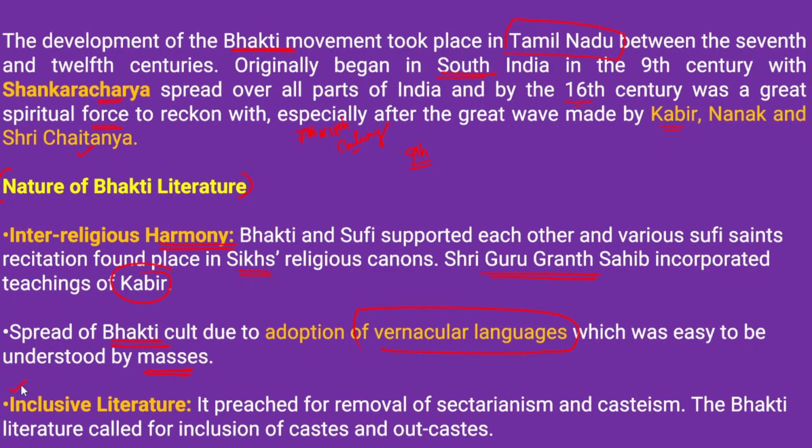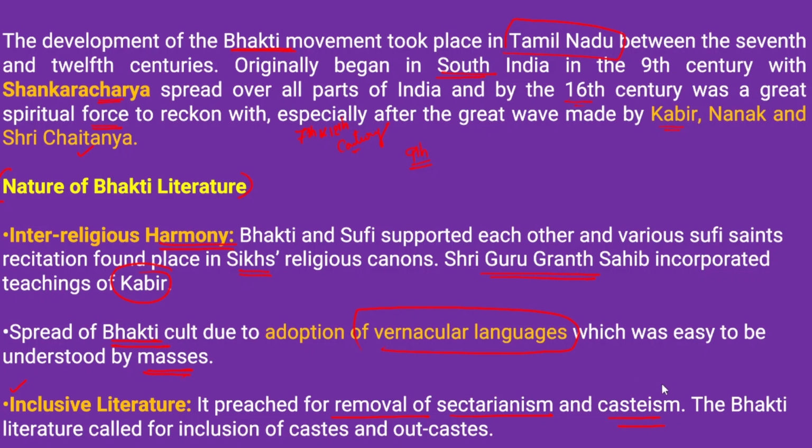Now after that we need to talk about the inclusive literature that was propagated and promoted by the Bhakti movement. This inclusive literature particularly preached for the removal of sectarianism and casteism. There were different religions present during the medieval times, and that created sectarian conflict and rivalries among different sects.